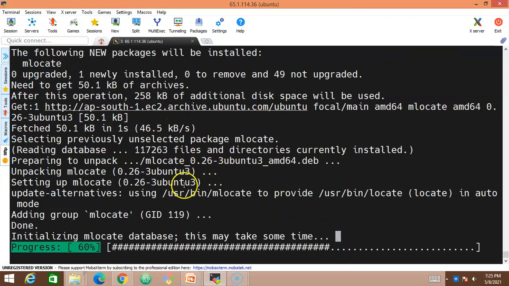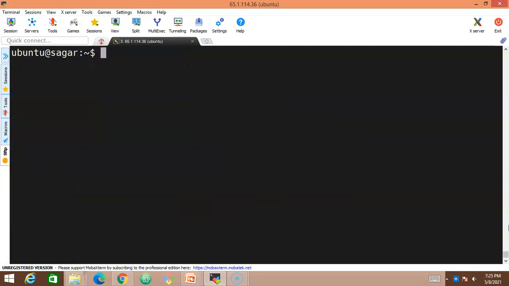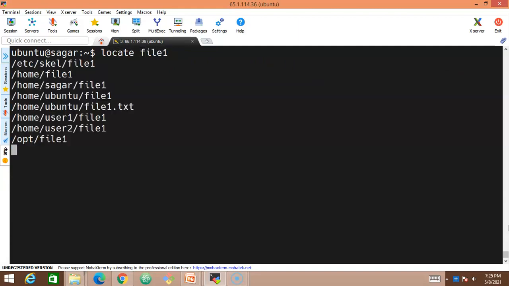So now it is actually installing it. Look at this, initializing mlocate database. So what it is doing is it is going to create a database and the entire files will be available inside that database. Now what I'll do is I'll try to use this command, locate file1, and press enter.